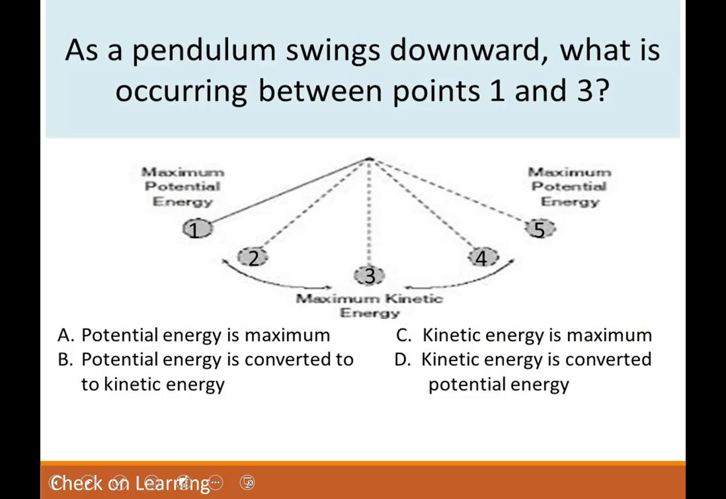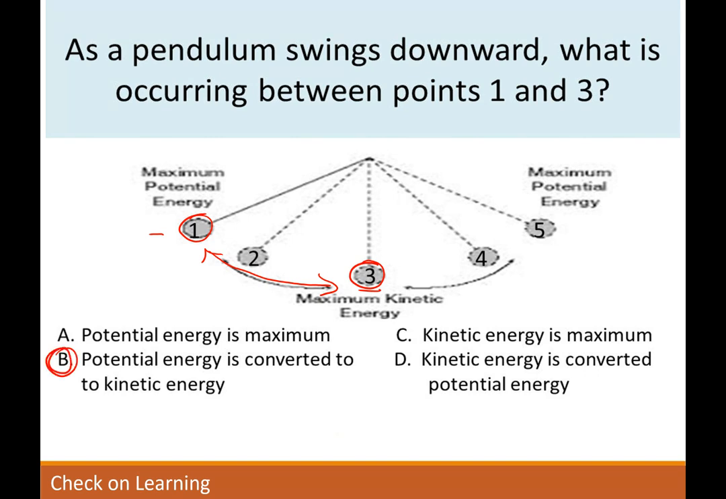All right, so this is a short question. As the pendulum swings downward, what is occurring between points 1 and 3? So here's 1 and here's 3. I'm going to give you a second to read through the choices and see if you can figure it out. So between these 2 points, not at this point and not at this point, between the 2 points. So if you thought potential energy is converted into kinetic energy, you are correct.